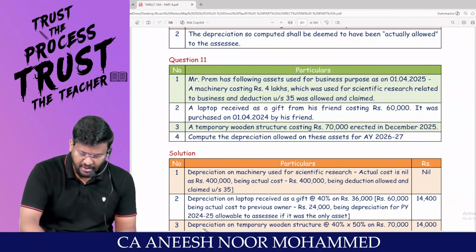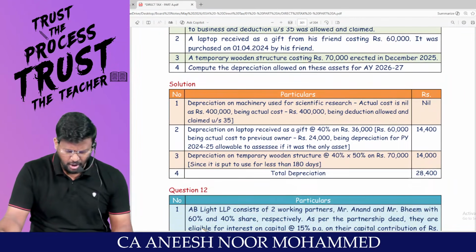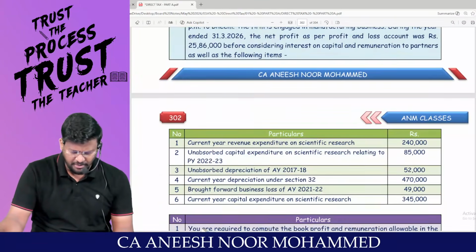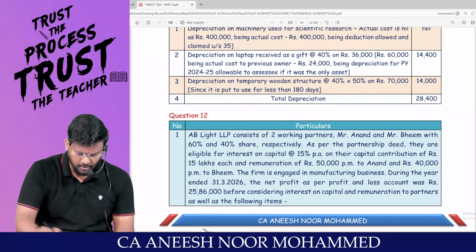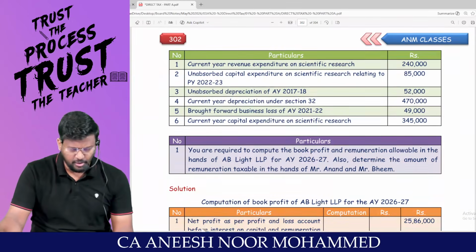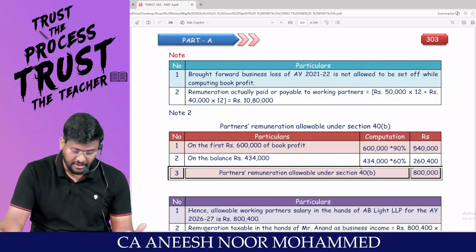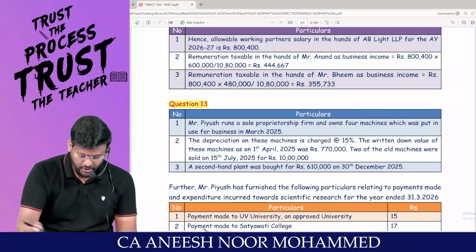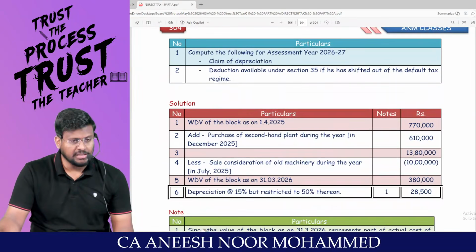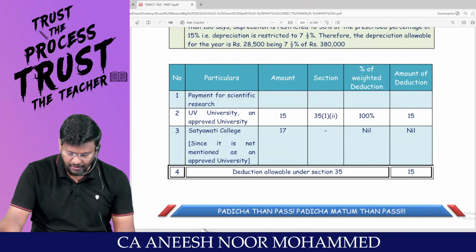Illustration number 11, normal question only, nothing big is there. Illustration number 12, 40B related question, along with the adjustment of brought forward business loss, a very different question from ICI. Illustration number 13, section 35, expenditure on scientific research related question.